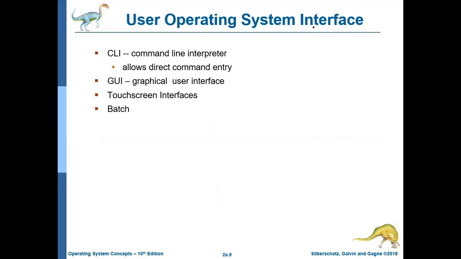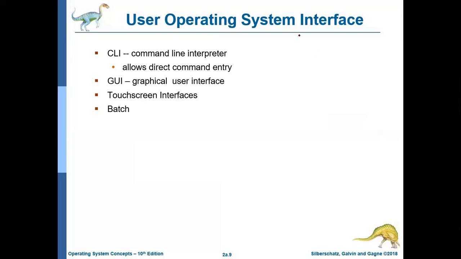First, we are going to discuss the topic of the user operating system interface, that is, the user interface. User interface is nothing but whatever you can see when you switch on your system. Whatever the user can see is the user area.